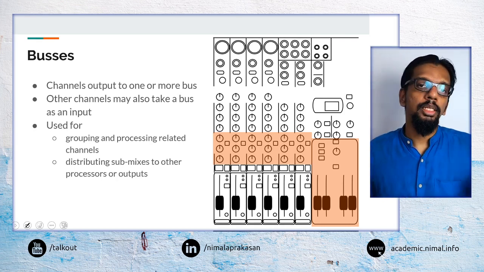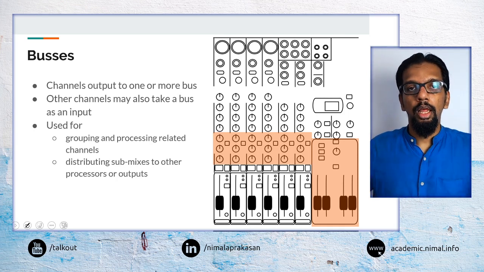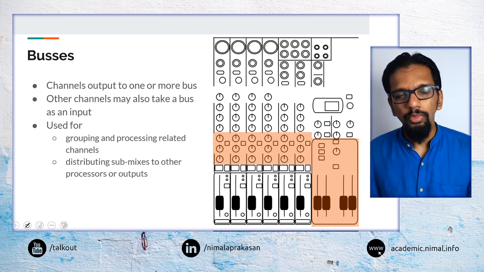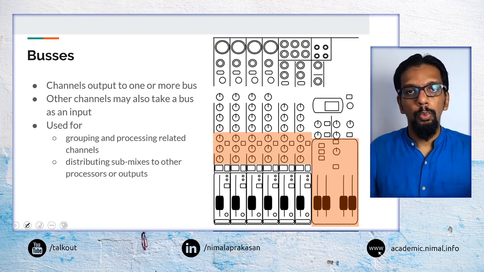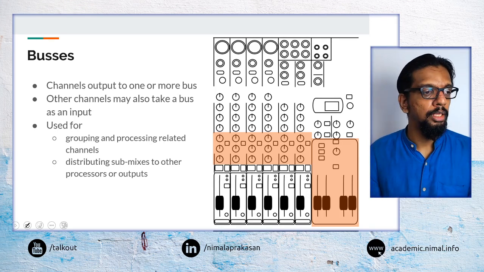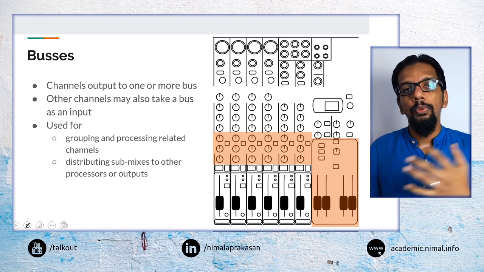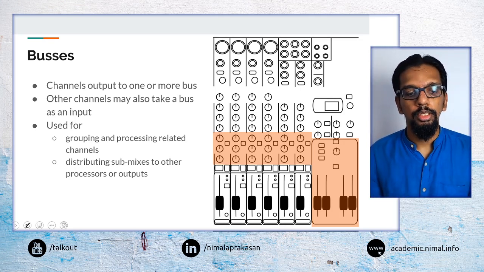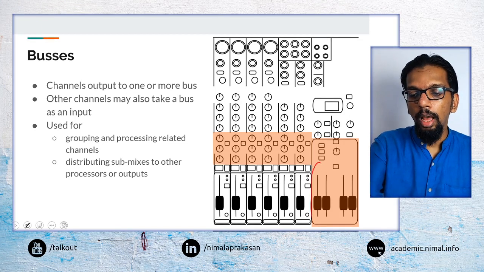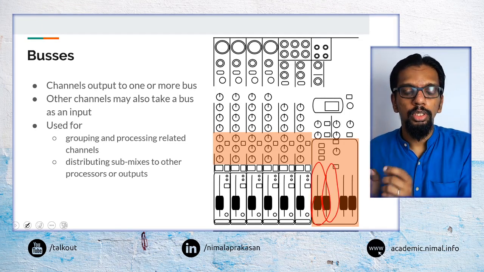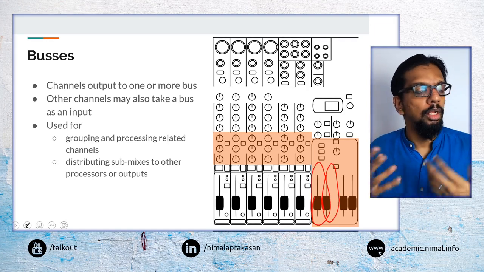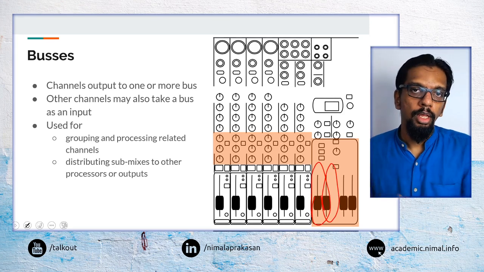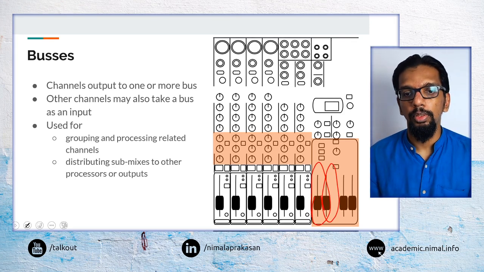If it is, let's say, a musical performance, different musicians may have different mixers and monitors to listen to the instruments they are playing. For each of them we may be able to provide different types of monitor mixes using these buses again. So we can have a number of various outputs, and we can use them to create what are called sub mixes. These mixes can be different from the main mix, for whatever reason we may want to do that.